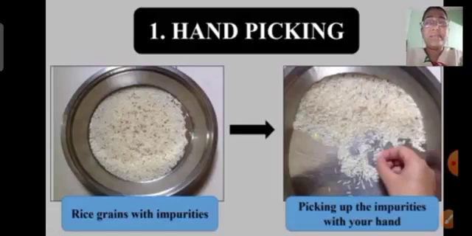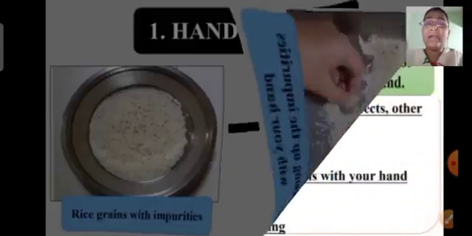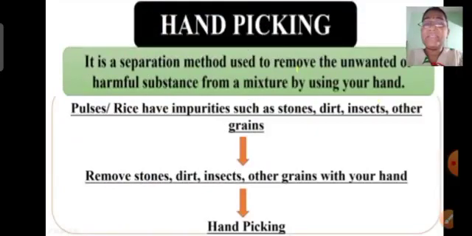When you are separating two components by your hand, it is known as hand picking, or we can call this method the hand picking method. Isn't it very simple, children? So what we understood is when pulses and rice have impurities such as stone, dirt, insect or other grains, we usually remove them with our hand. This process is known as hand picking.